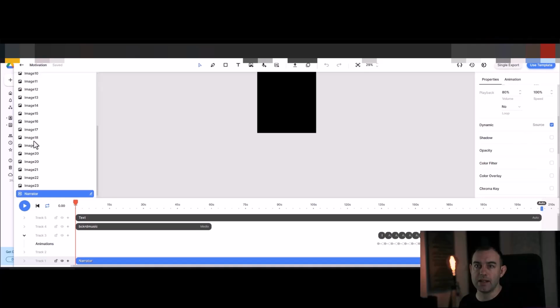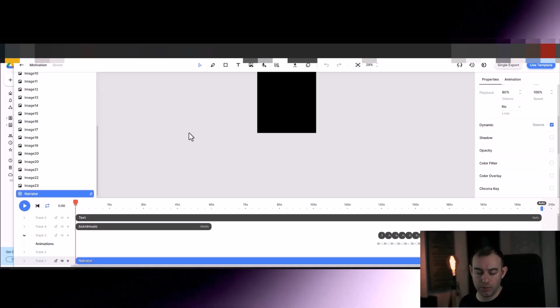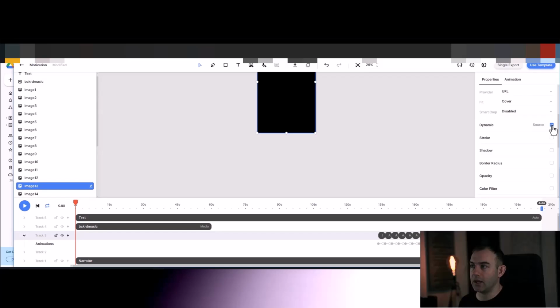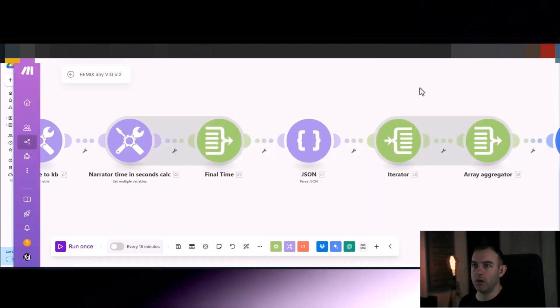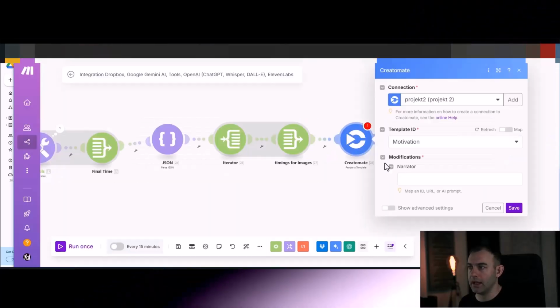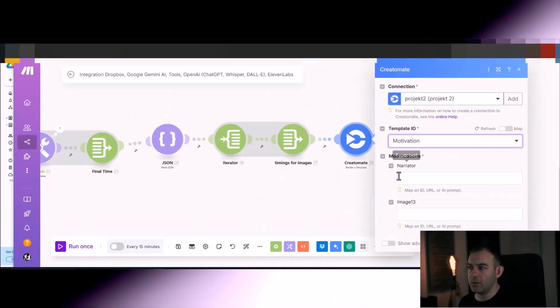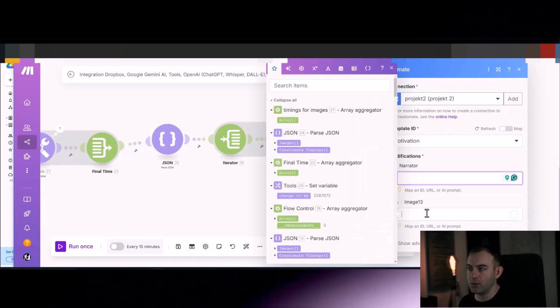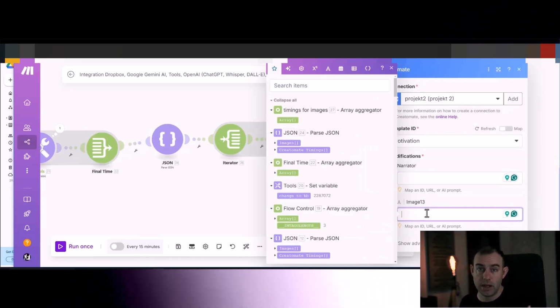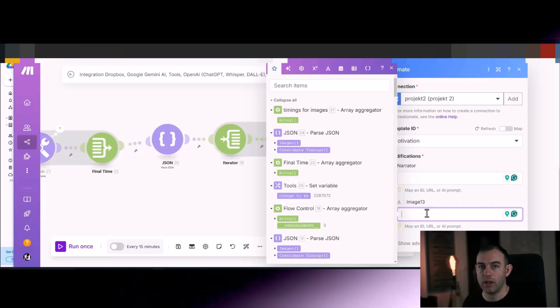Now, if you look at any of my images here, if I select it as dynamic and then go back to our automation and then click again, let's quickly refresh it. Now it's asking us to provide a narrator URL and also the URL for the image. Now you might be thinking, yes, that's the whole idea, so you should select all of them to be dynamic.